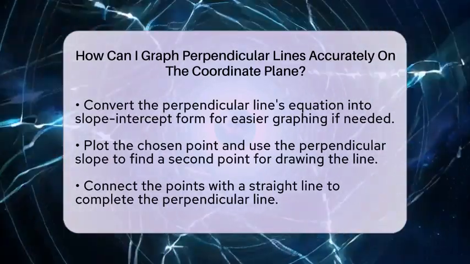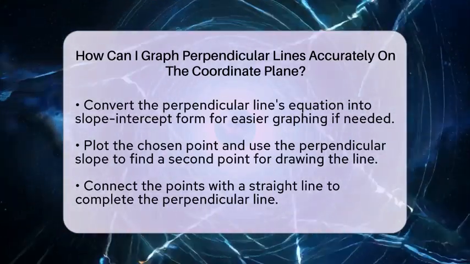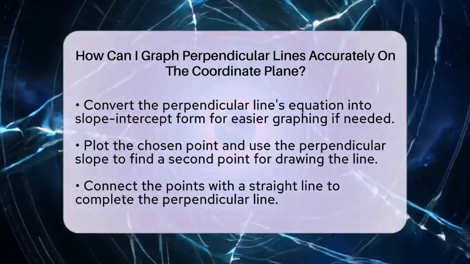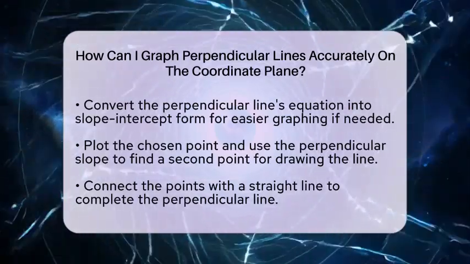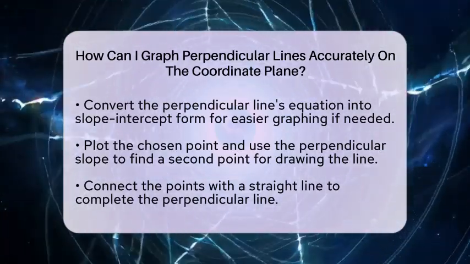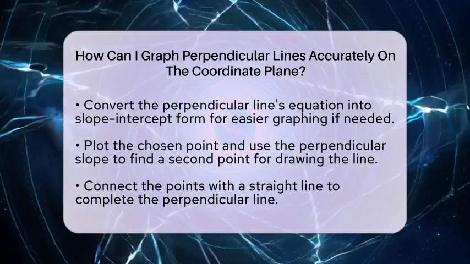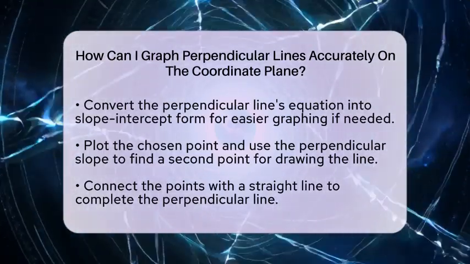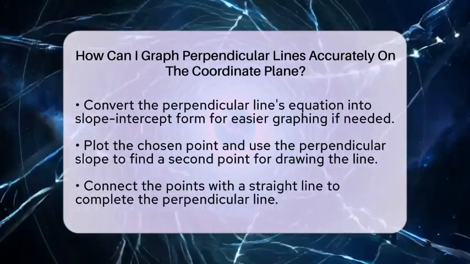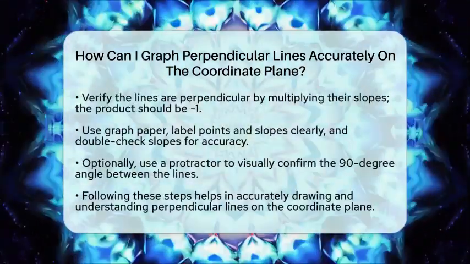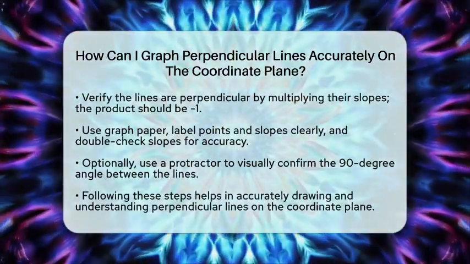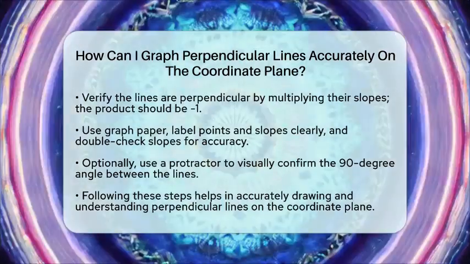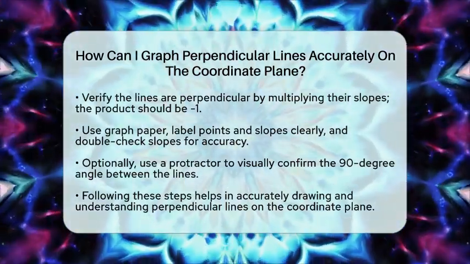For instance, if one line has a slope of -2, the perpendicular line will have a slope of 1/2. If the perpendicular line passes through the point (4, 0), then its equation in point-slope form is y minus 0 equals 1/2 times x minus 4. Simplify it to y equals 1/2 x minus 2. Plot both lines on your graph paper, and you will see they cross at a perfect right angle.